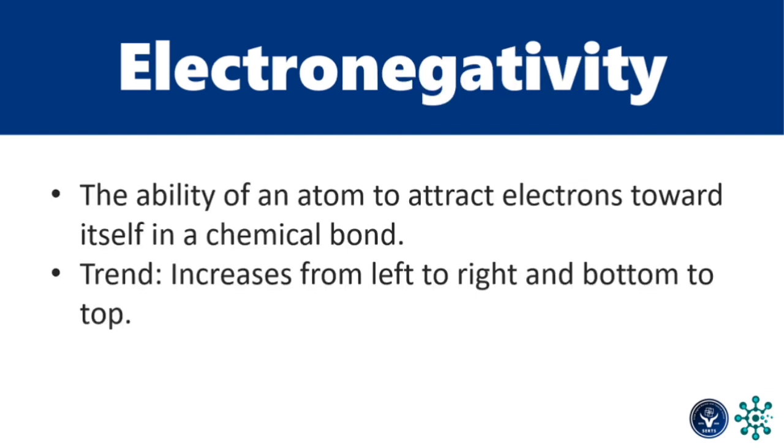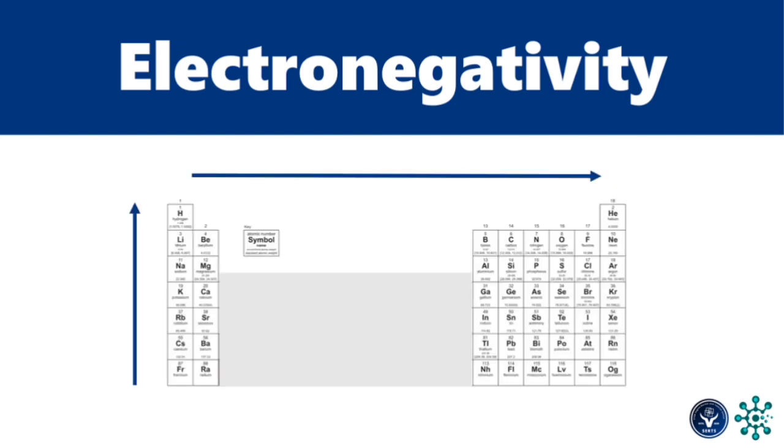Lastly, we have electronegativity. This is the ability of an atom to attract electrons toward itself in a chemical bond. We have different kinds of bonding, which we will discuss later. Basically, the element that has a greater electronegativity value will receive electrons. This is the trend, left to right, bottom to top.